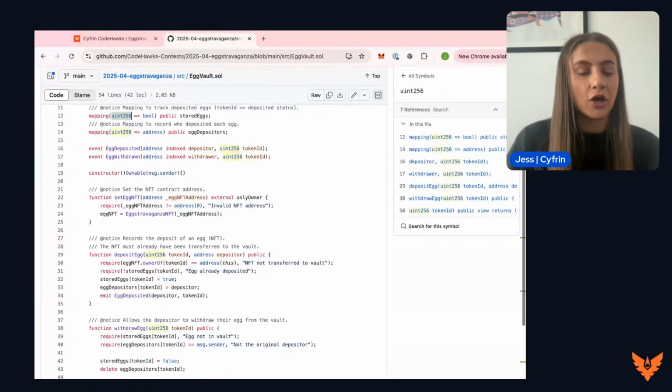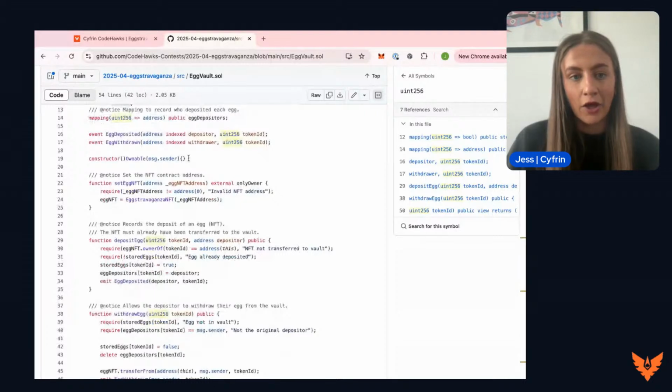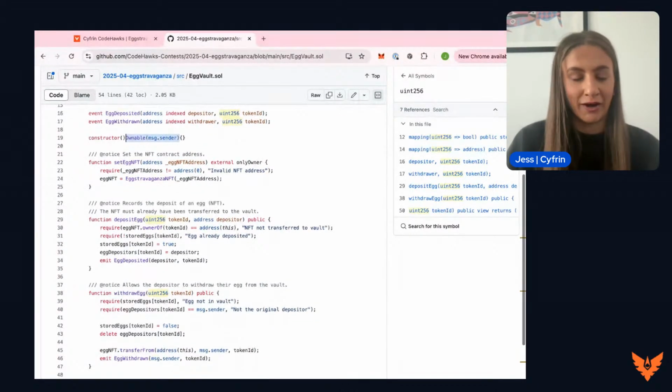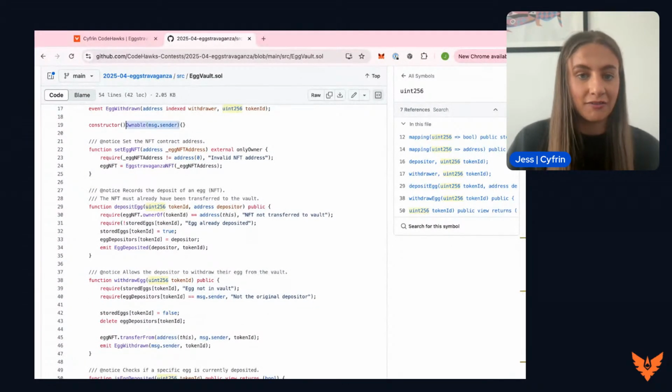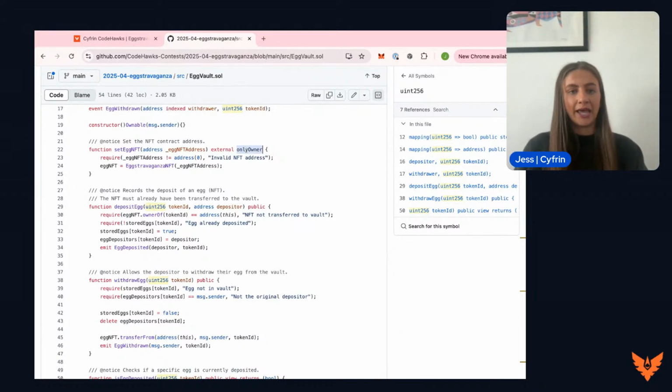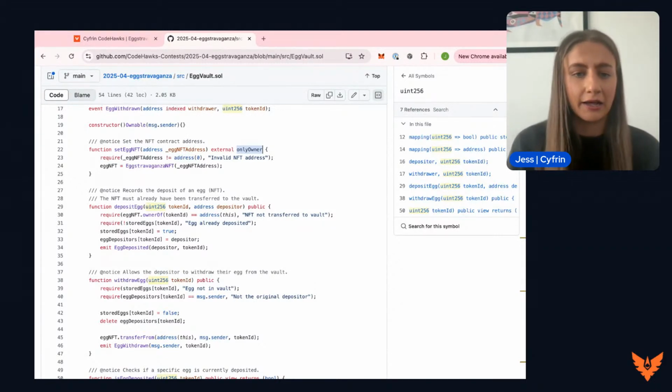Starting off with the constructor, all we are going to do here is define the ownable. So we are going to say that the message sender, the deployer of this contract, is the owner, and they will have the special rights to call some of these functions that have the onlyOwner modifier on there. So with the first function here, we've got the setEggNFT. So this is, once again, only allowed to be called by the owner. And this is going to set the egg NFT address to the egg NFT address that has been defined earlier.